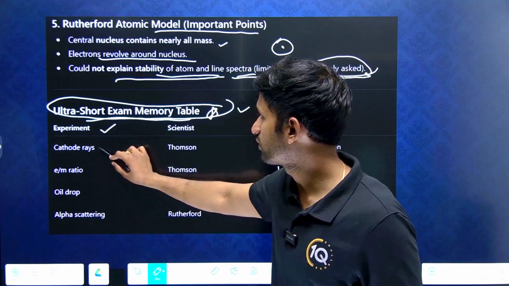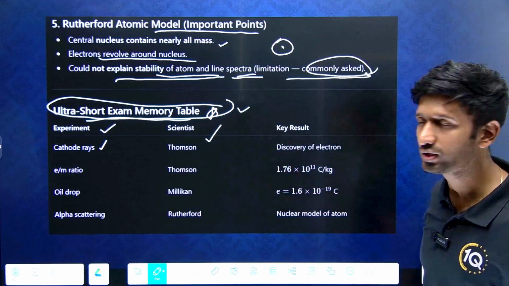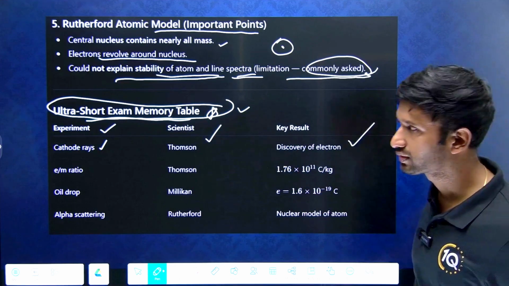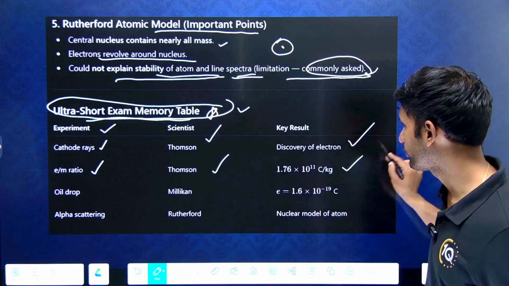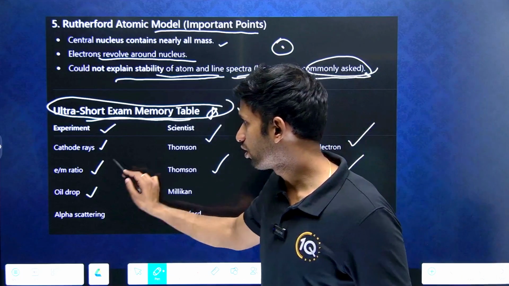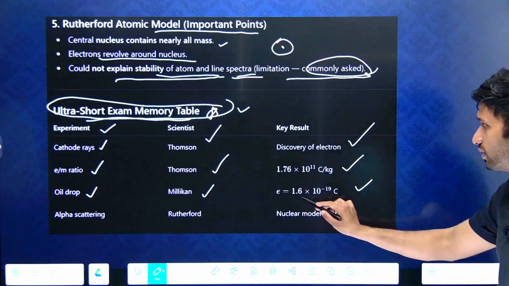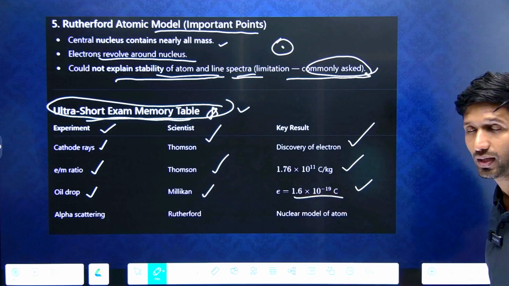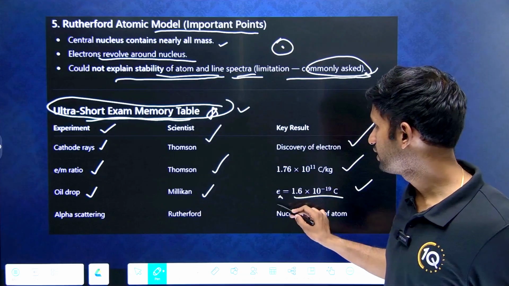So the experimentation was the cathode rays experiment. Who was the scientist who performed it? Thomson. And what was the key result? Discovery of the electron took place, with the e by m ratio, 1.76 into 10 to the power 11 coulomb per kilogram. Then Millikan's oil drop experiment happened. Millikan performed it. e equals 1.6 into 10 to the power minus 19 coulomb, and this was the charge of the electron that we calculated.